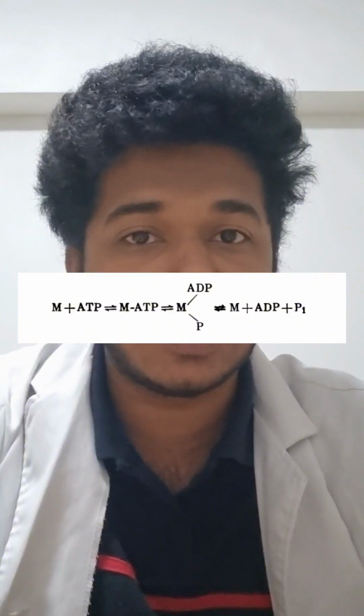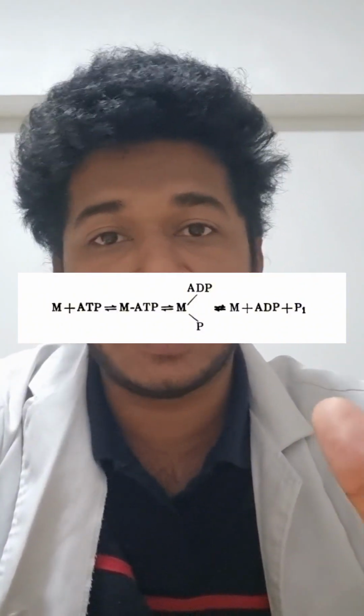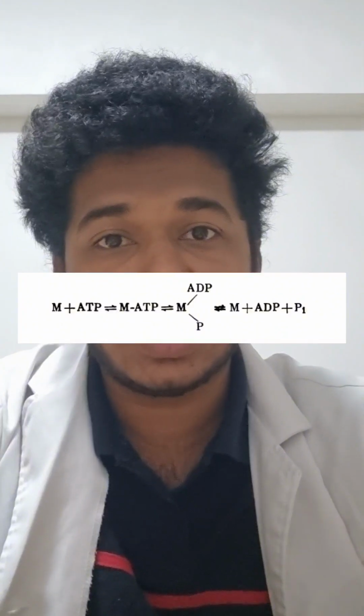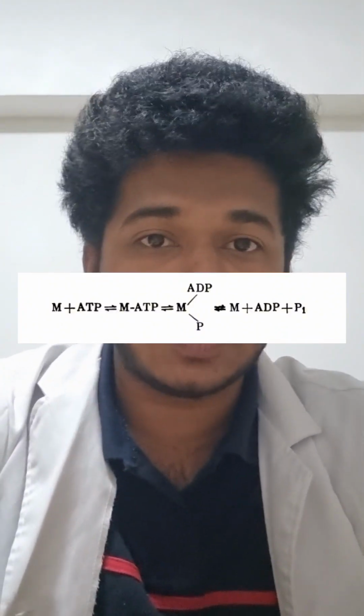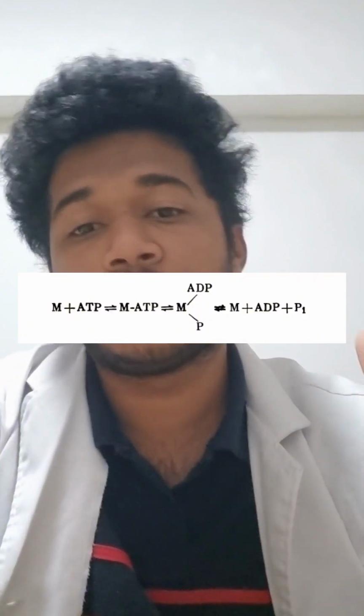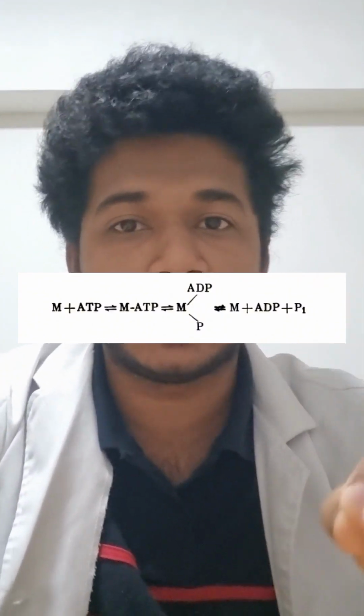My dear friends, the biochemistry of muscle is based on the enzymatic activity of myosin, its ability to catalyze the hydrolytic cleavage of ATP, and the scheme of the reaction is as follows. As we see in the figure, myosin plus ATP is equal to myosin-ATP, which is equal to myosin-ADP-phosphate, which is myosin plus ADP plus phosphate.